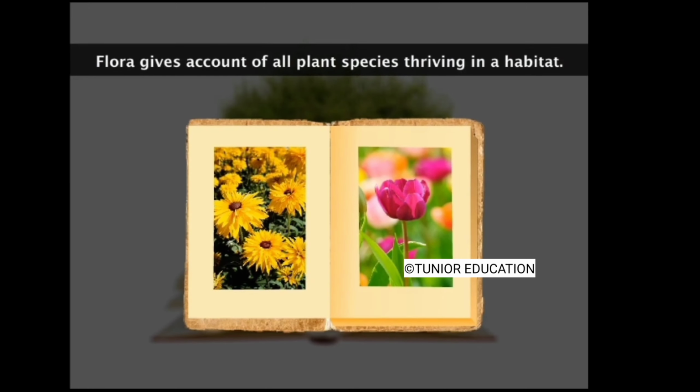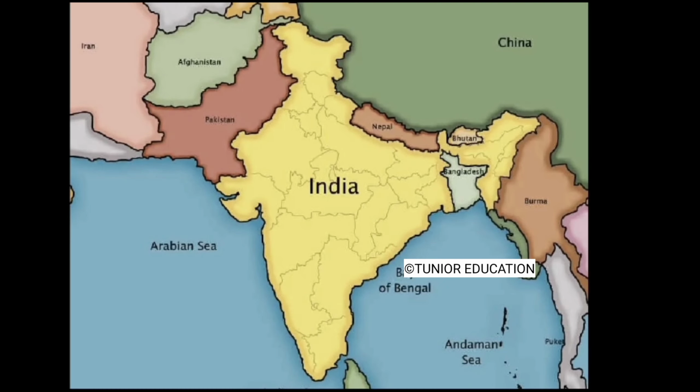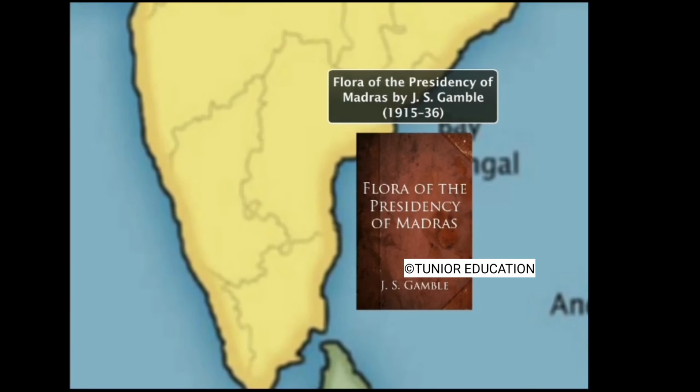Flora is an inventory of plants of a defined geographical region. For example, in the Indian subcontinent, Flora of the Upper Gangetic Plains by J.F. Duthie and Flora of the Presidency of Madras by J.S. Gamble include information regarding the plant species present in the respective habitats.